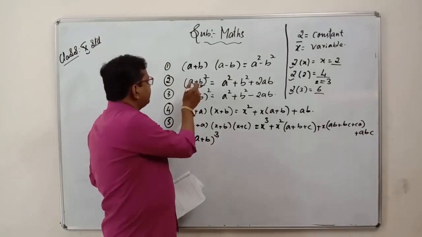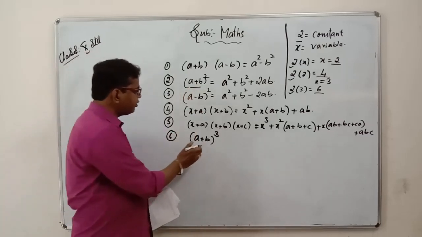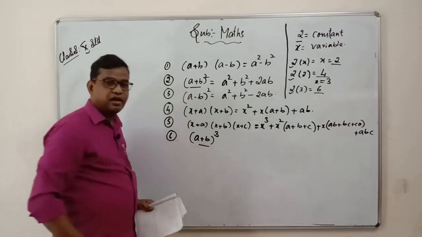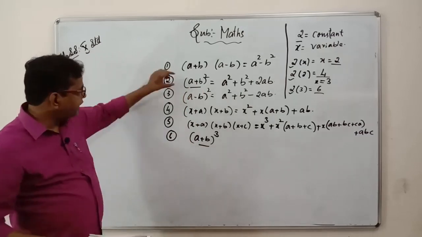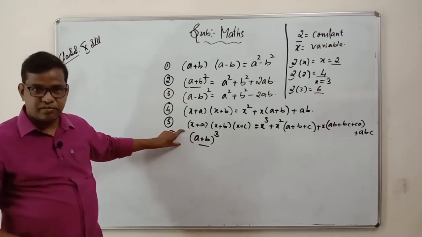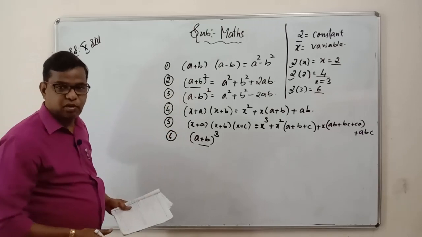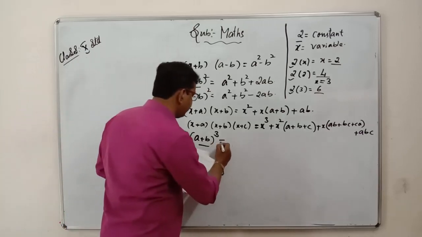See, here we have (a plus b) whole square, but we have here (a plus b) whole cube. What is the difference between (a plus b) whole square and (a plus b) whole cube? What makes the two different? That is, what is (a plus b) whole cube?